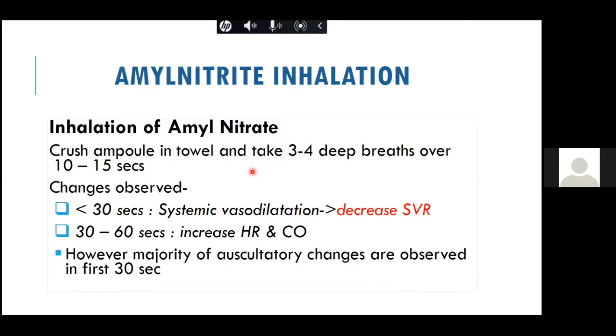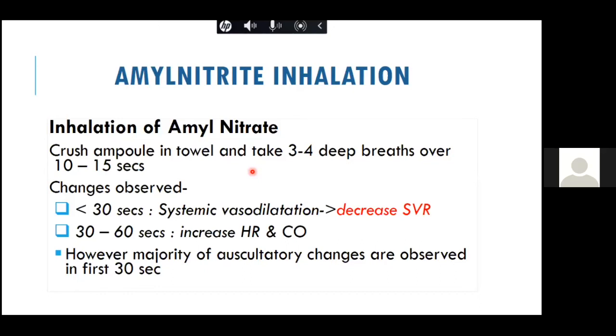However, one of the important things which distinguishes the two is that with amyl nitrate, because of decreased SVR, it decreases the Austin Flint murmur, whereas it increases the heart rate, and that is why the LA pressure increases, the gradient increases, and so the mitral stenosis murmur increases. So that is one of the important differences between the MS murmur and the Austin Flint murmur.